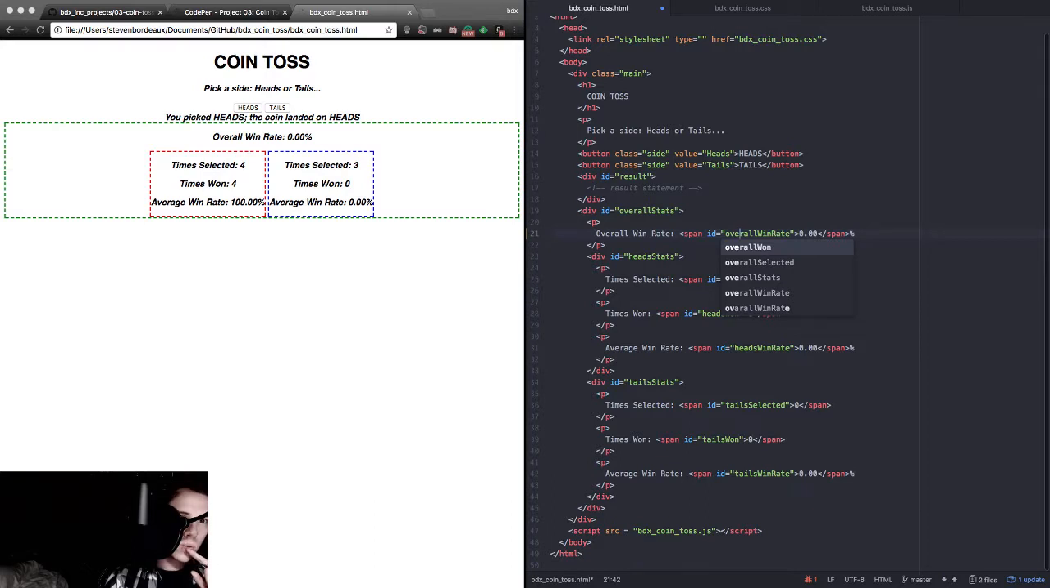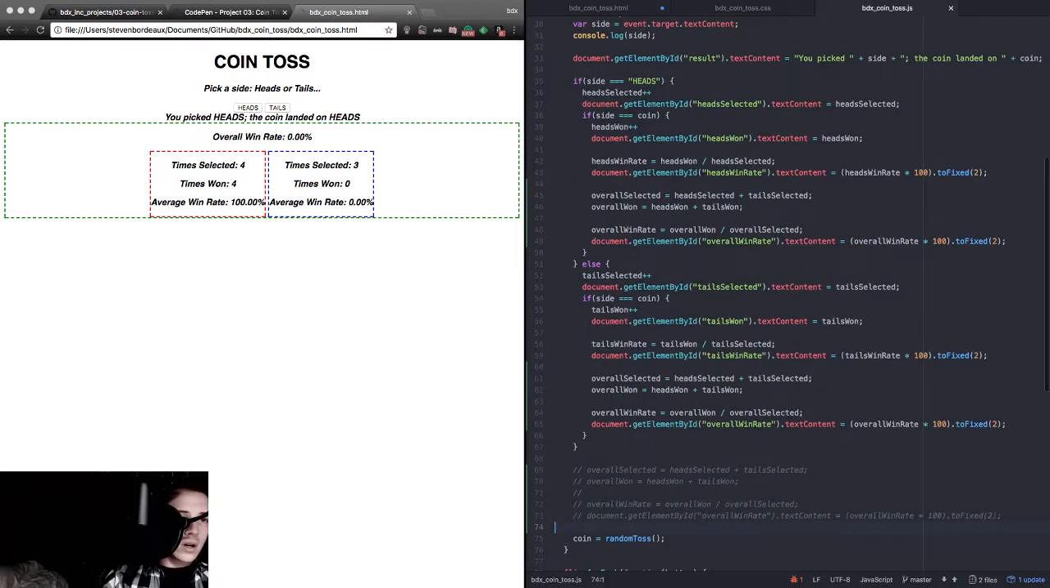So, overall win rate. Crap. So, let's just take this and plaster that everywhere on the other page, just to make sure. Oh, we're updating the right thing. So we didn't need to bury it in both sections. Just awful. Sad, sad person.